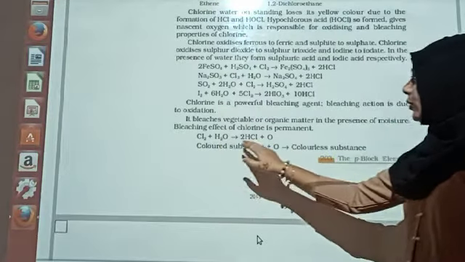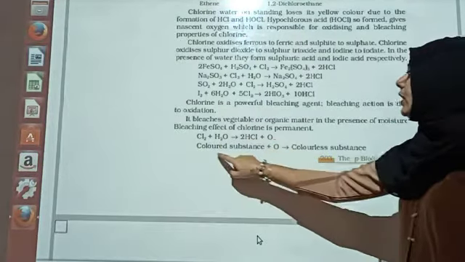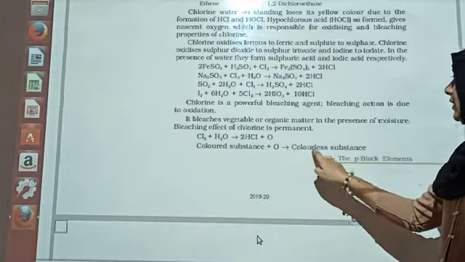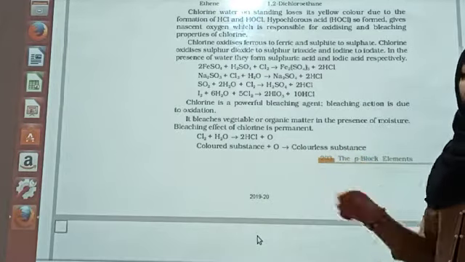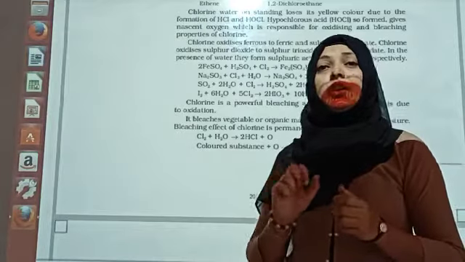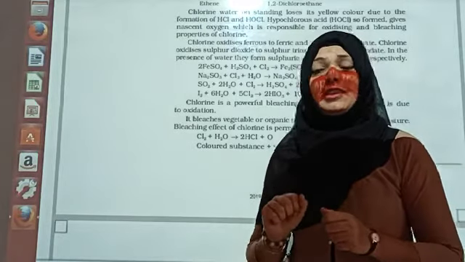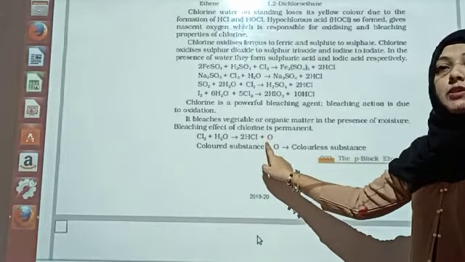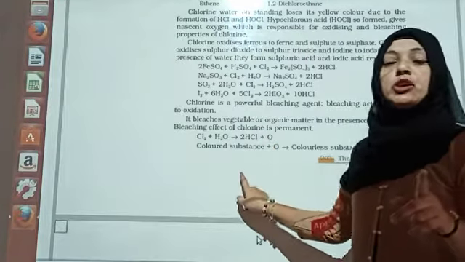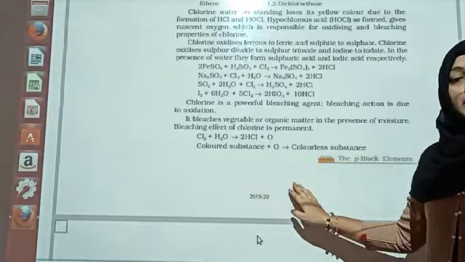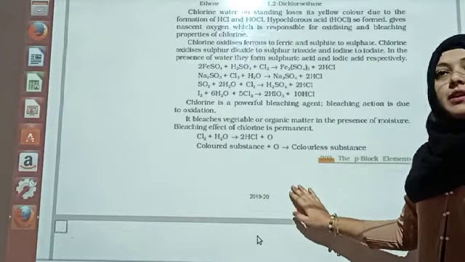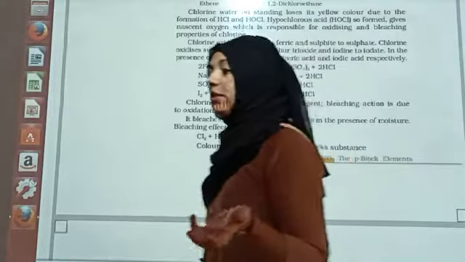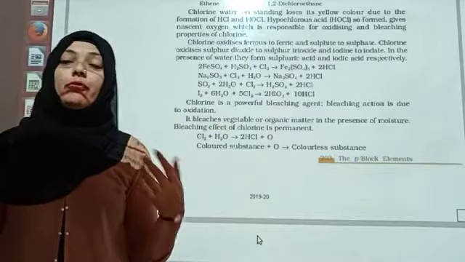So Cl2 plus water gives you HCl plus O. Colored substance plus oxygen gives a colorless substance. When we use bleaching, the color comes out of the clothes. The reason is that it gives you nascent oxygen, and when the nascent oxygen is captured by the color, it becomes colorless, and this is the phenomenon where we use bleaching and lose the color of our clothes.